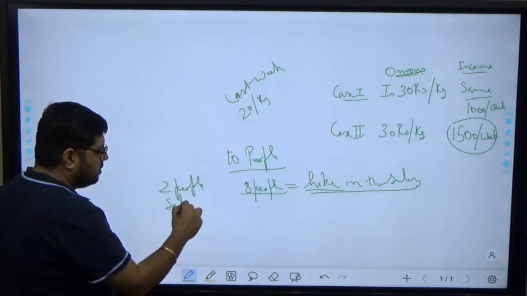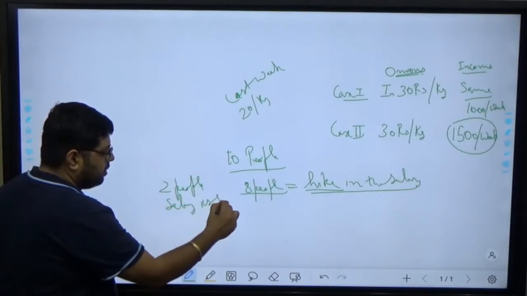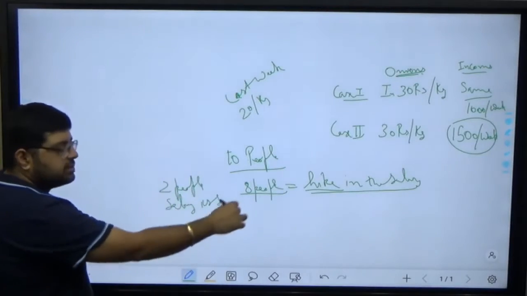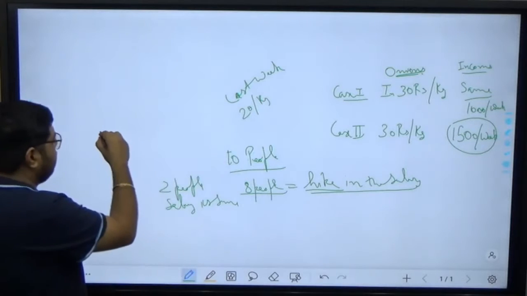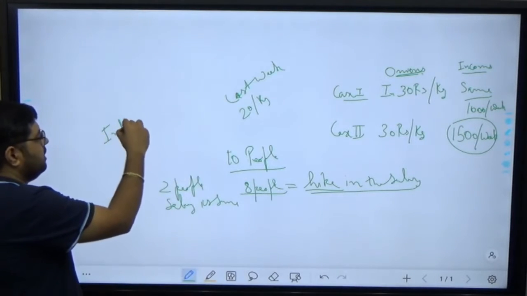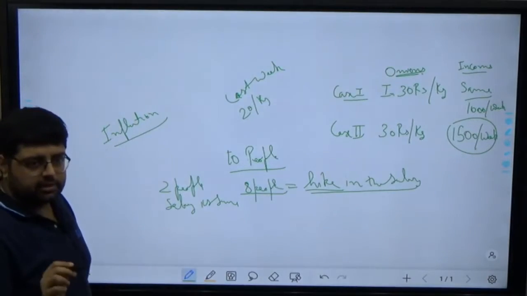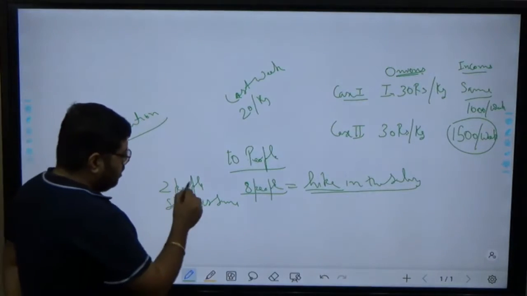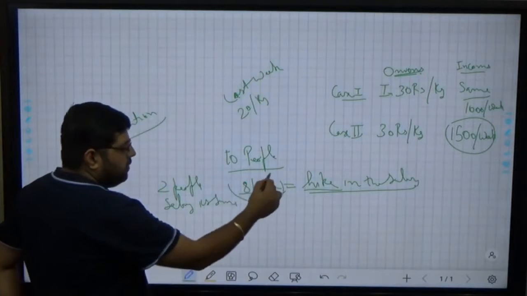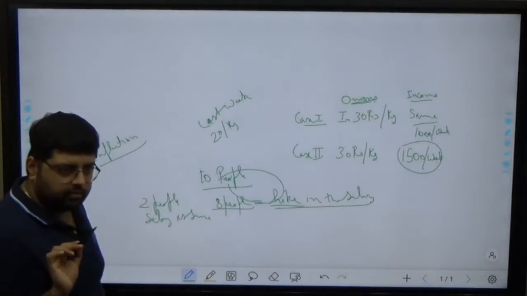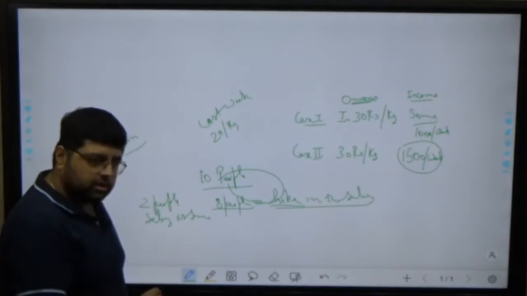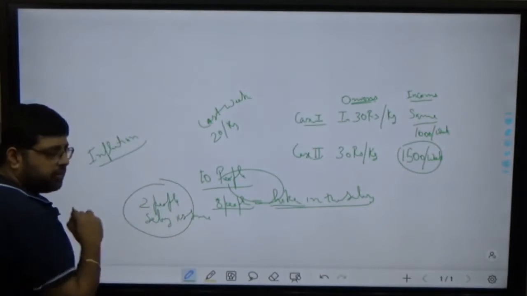So in such a condition, if inflation is there, meaning increase in the prices of products is there, these people will not have any impact. Why? Because their salary is also increased, whereas these people will have an impact.